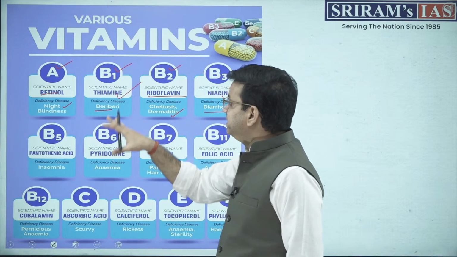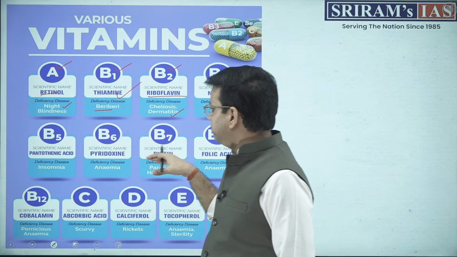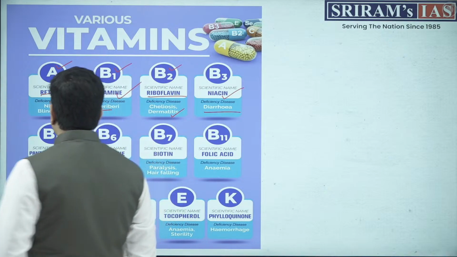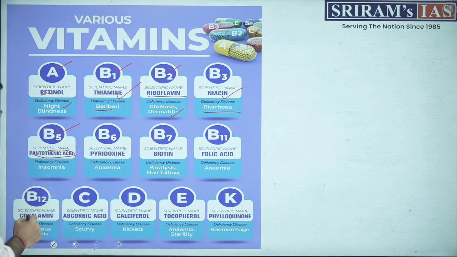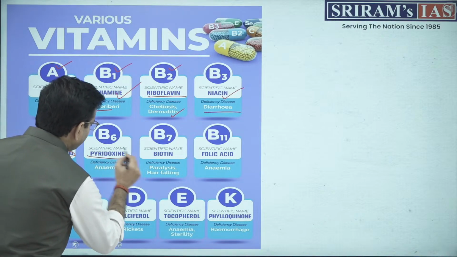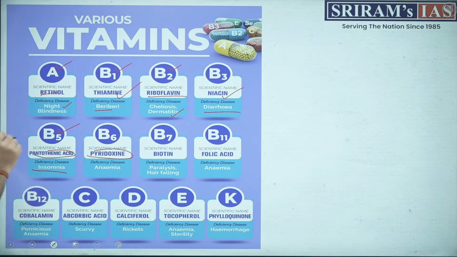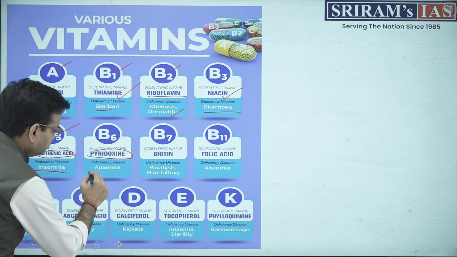Now, another important vitamin in the B complex group is B5, also known as pantothenic acid. If you have a deficiency of this, you can be a patient of insomnia. Then we have vitamin B6, known as pyridoxine, and if this vitamin is not there, it can lead to anemia.